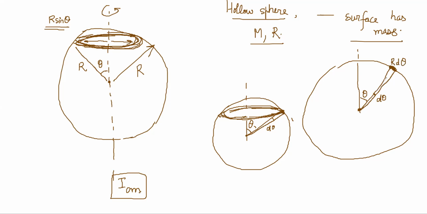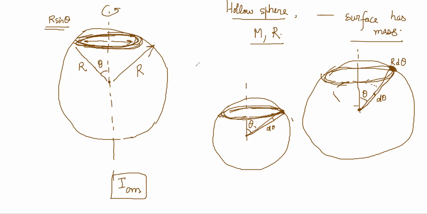Now if you rotate your radius vector like this through 2 pi, then you will go to different points on the shell. Basically, how will you form the shell? You have to rotate your radius vector in space. Everywhere the thickness is r d theta.